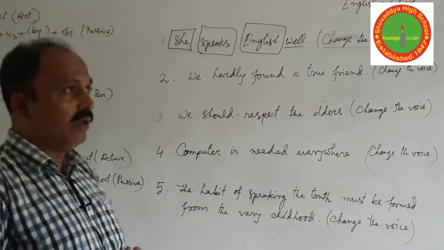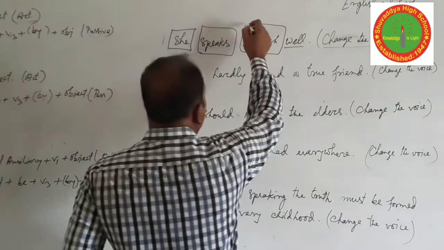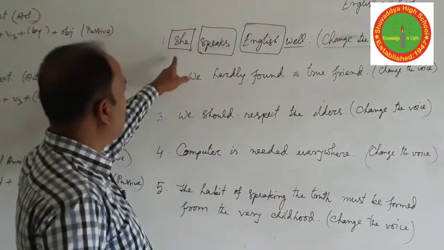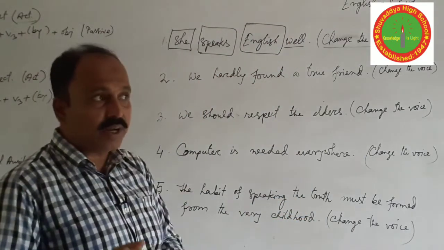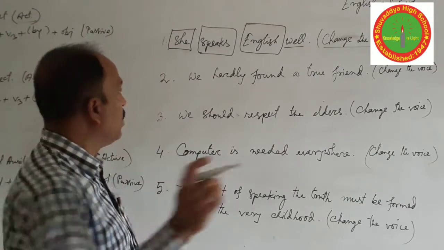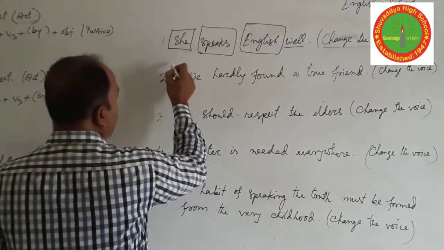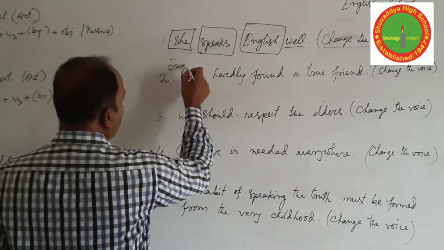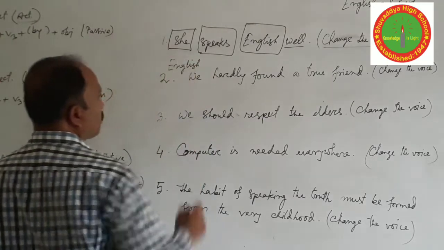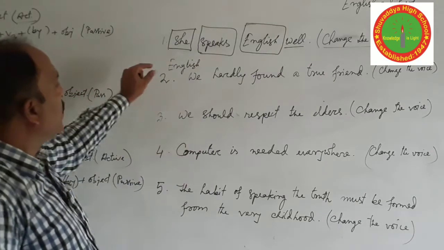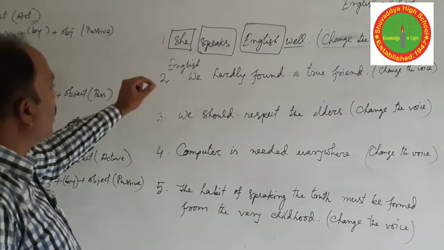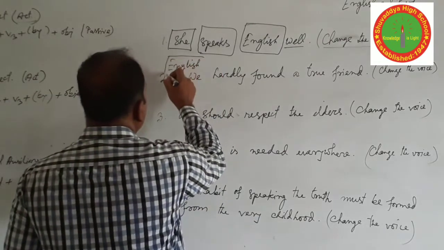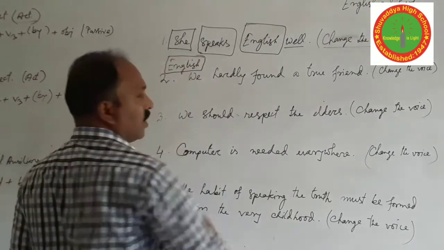So first of all you have to identify the three items: subject, verb, object. In writing the answer in passive, first of all your object should be written first. Here the word is English. Is the word singular or plural?